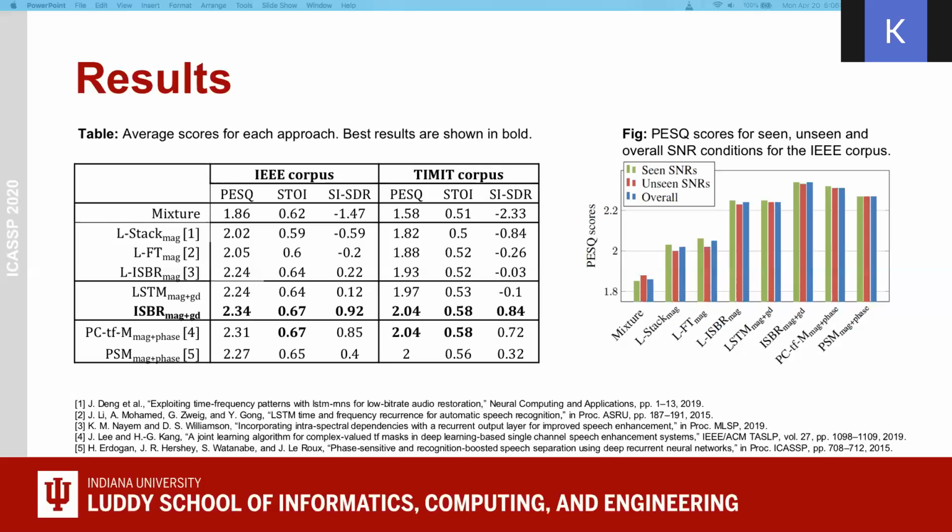As you can see, our proposed approach performs best or ties with the best results. On the right-hand side figure, we show the PESQ score for the seen, unseen, and overall SNR conditions for the IEEE corpus. Here, ISBR MAG plus group delay performs considerably better compared to the other approaches.